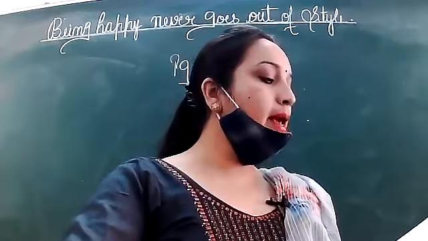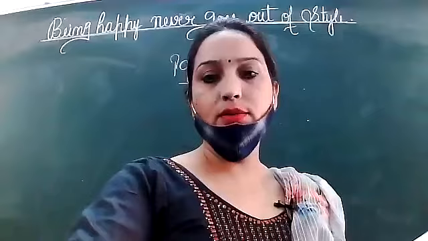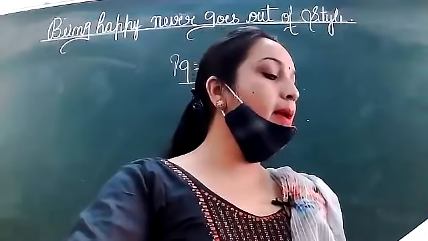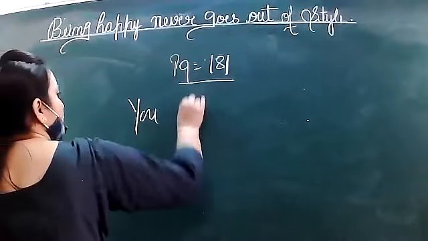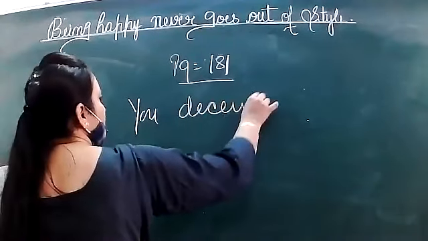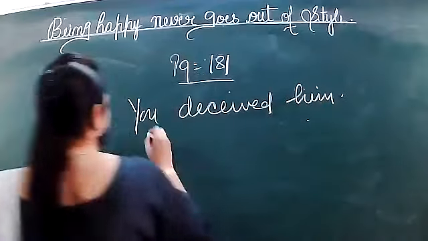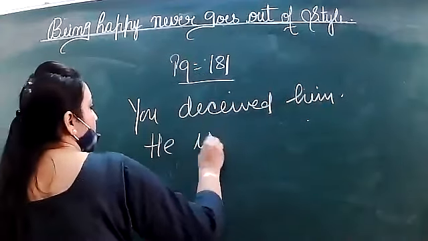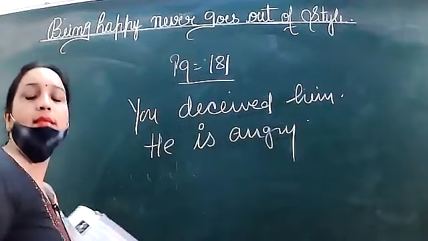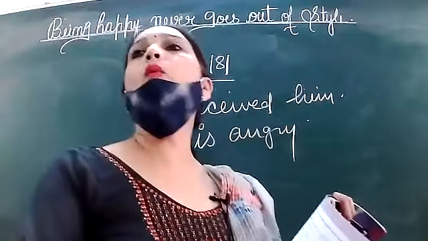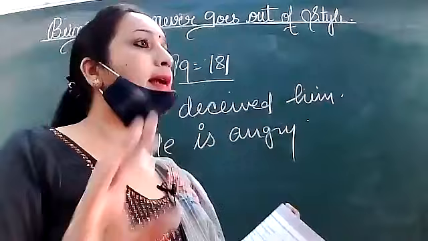You deceived him, he is angry (since). How will you do this? You deceived him, he is angry. So you have to use since. It doesn't mean that whatever word is given to you, you are going to put that word in the center.